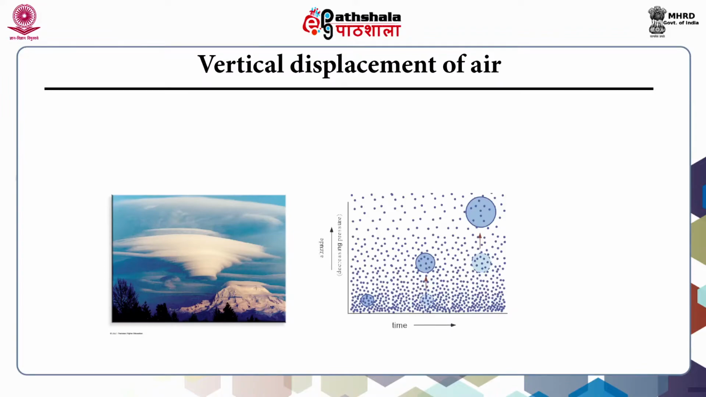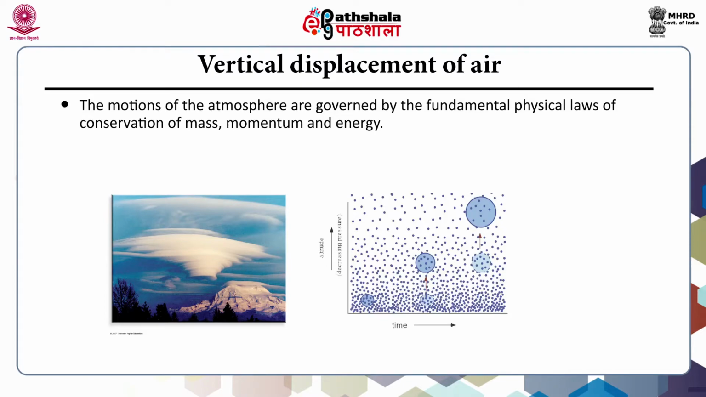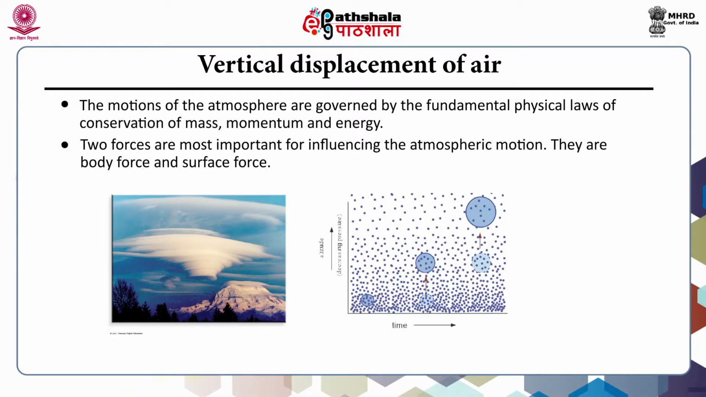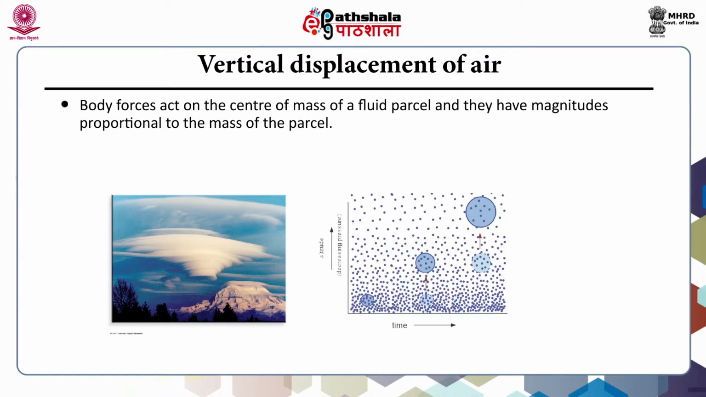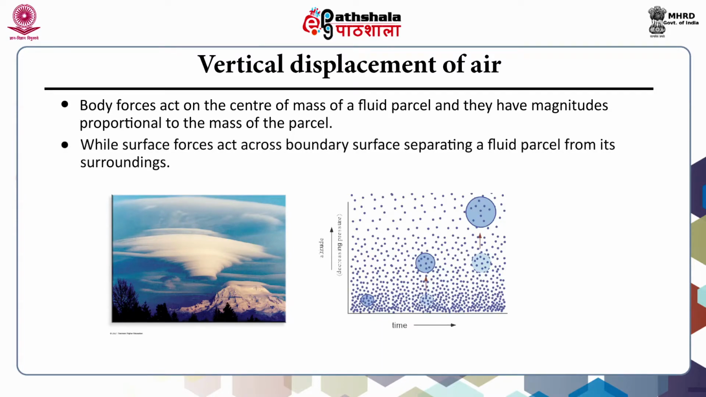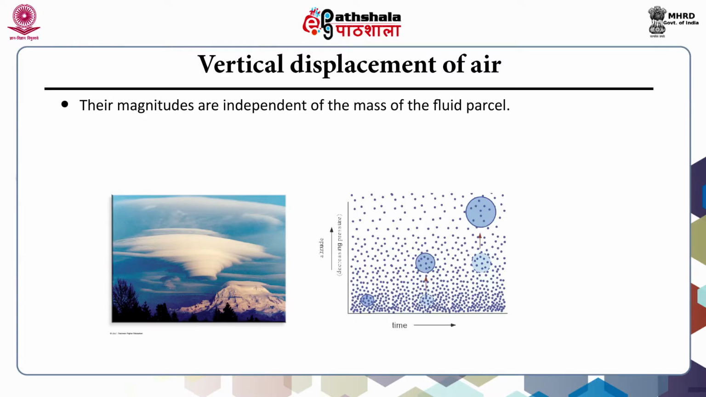Let's see what is the vertical displacement of air. The motions of atmosphere are governed by the fundamental physical laws of conservation of mass, momentum and energy. Two forces are most important for influencing the atmospheric motion. They are the body force and the surface force. The body forces act on the center of mass of a fluid parcel and they have magnitudes proportional to the mass of the parcel, while the surface forces act across the boundary surface separating a fluid parcel from its surroundings. Their magnitudes are independent of the mass of the fluid parcel.